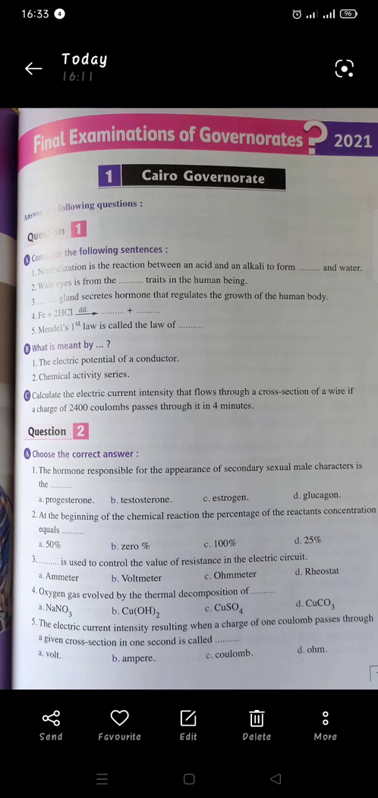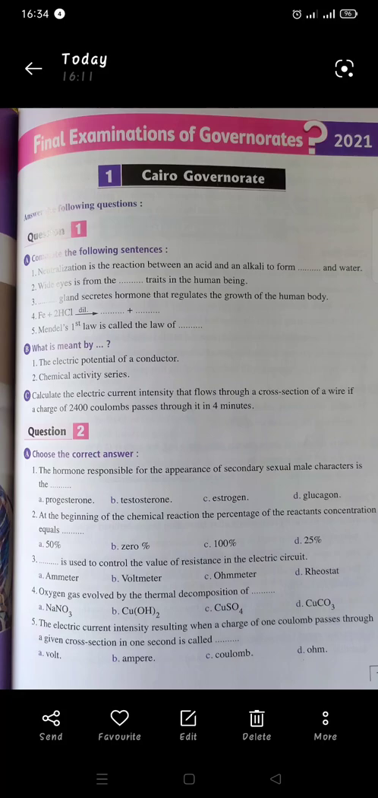Let's start with Cairo Governorate. You will find it on page 107 in Al-Mu'asir note. And as I told you before, you should answer each question on a separate paper. Let's start question number 1.